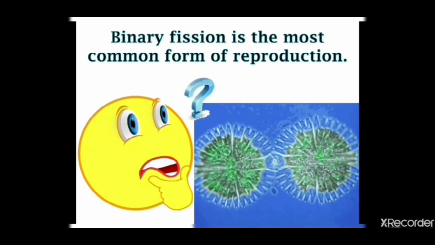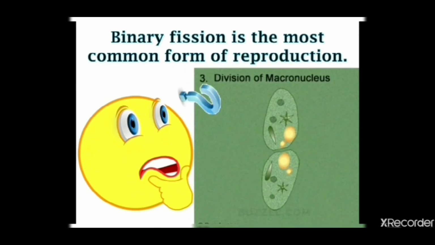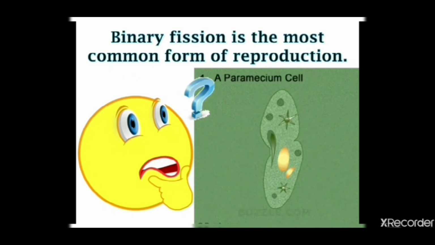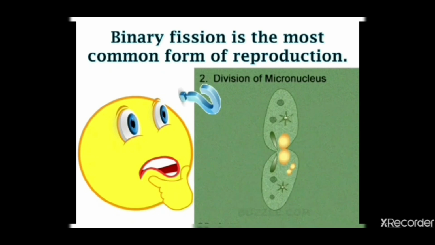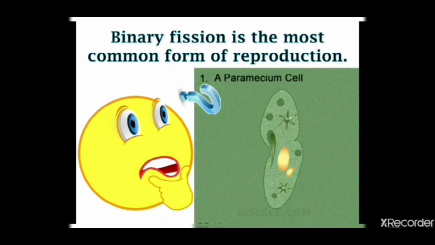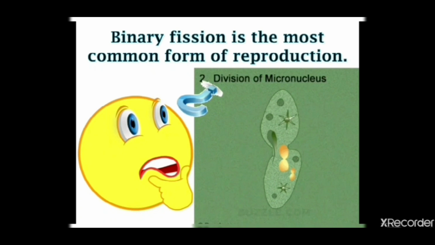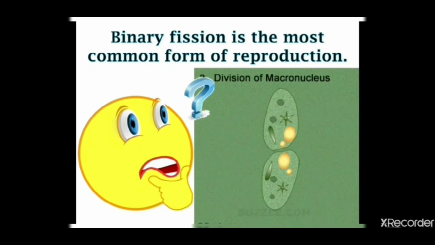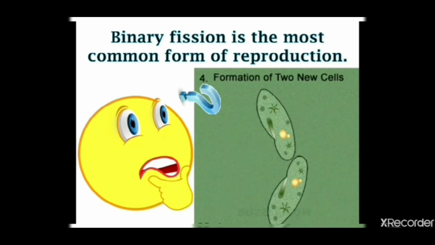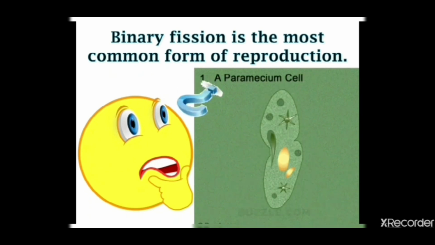I am now showing you the division occurring in Paramecium. Here, see, the adult Paramecium. This is the first step. Secondly, there is division of the micronucleus. Third, division of the macronucleus and separation of cells. The cells completely separate into two. So binary means dividing into two. Binary fission is the only mode of reproduction in protozoa. This occurs in amoeba, in Paramecium, in all types of protozoa.